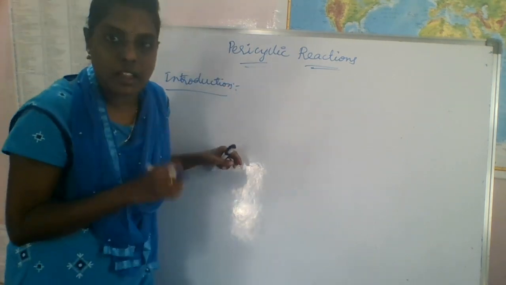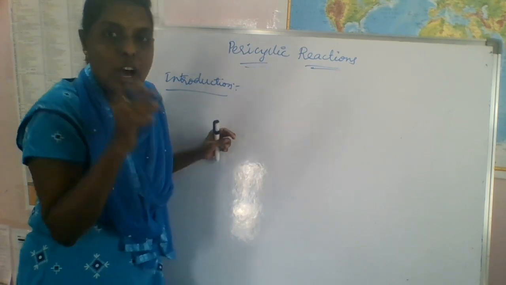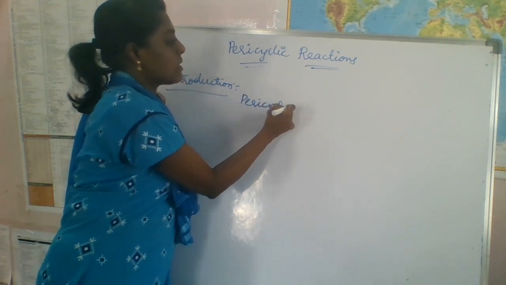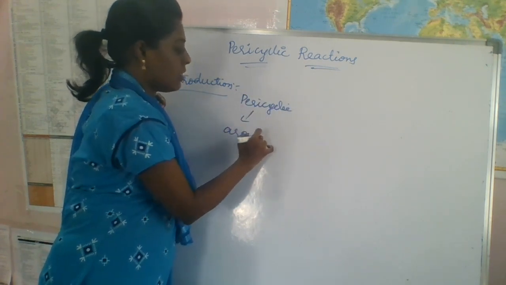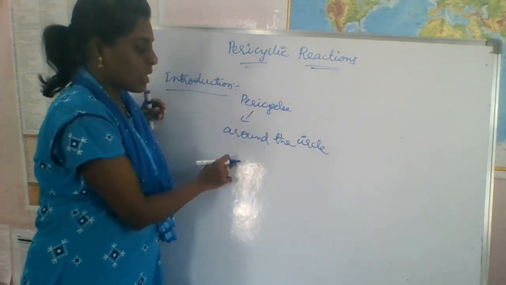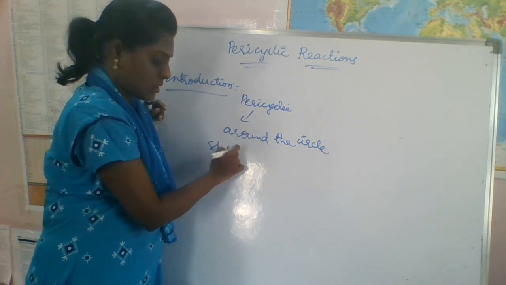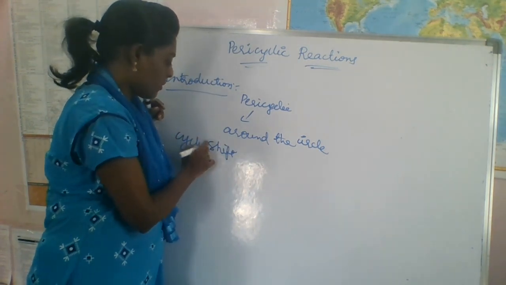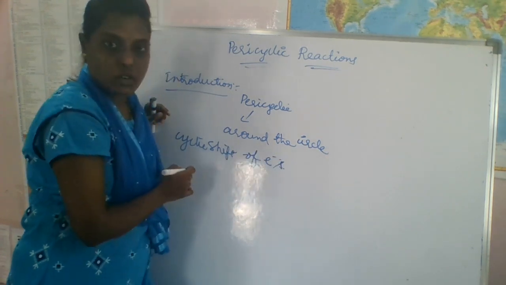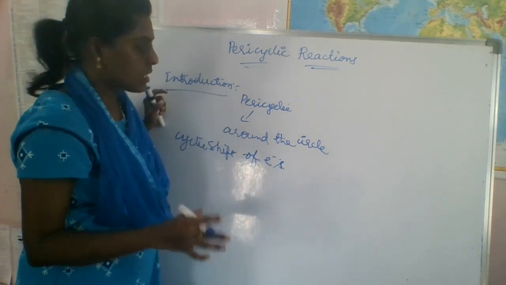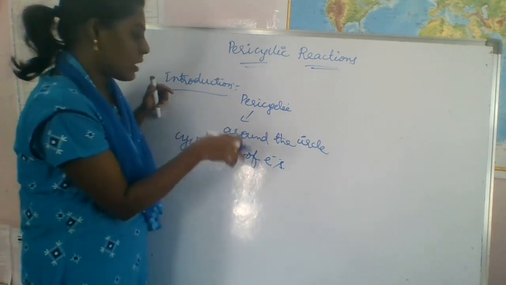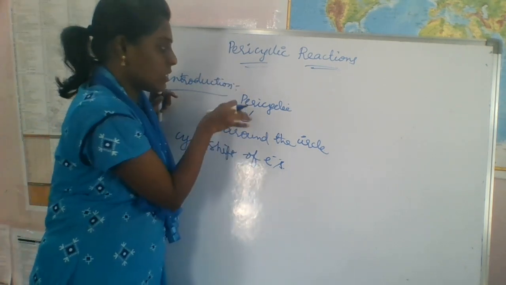So what does pericyclic mean? The word comes from "around the circle." This word comes from the cyclic shift of electrons. One cyclic transition state is formed in these pericyclic reactions, so a cyclic shift of electrons takes place in these reactions.